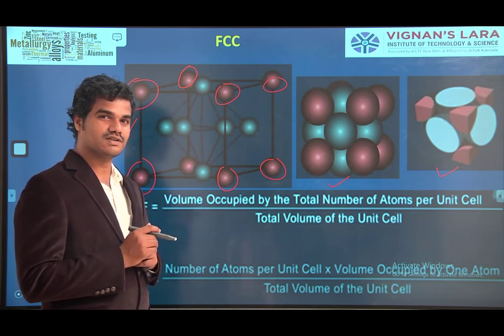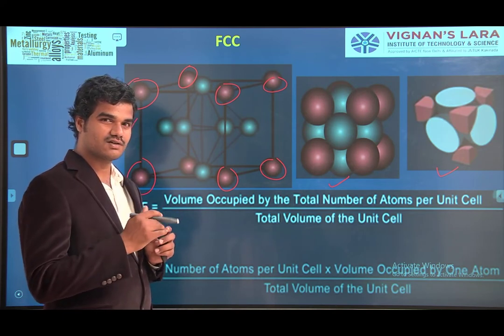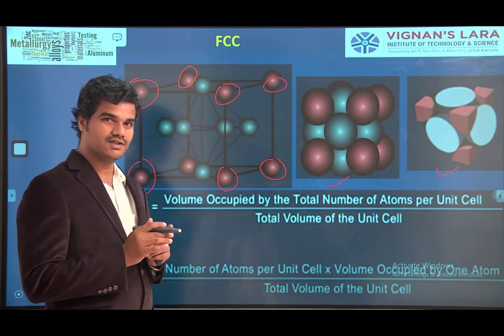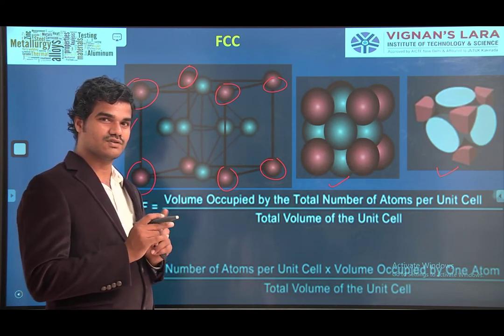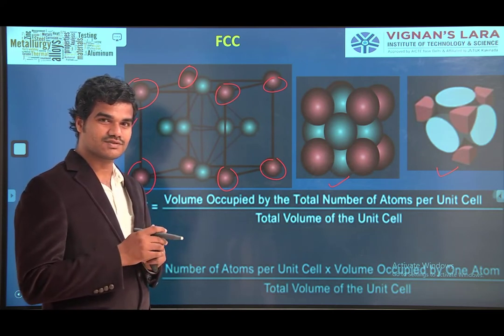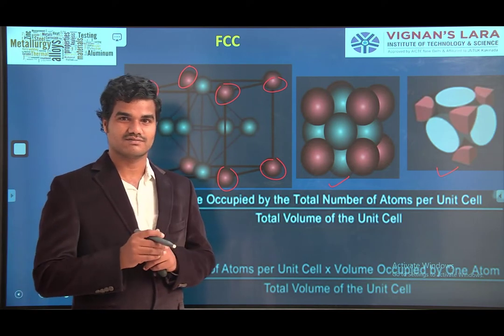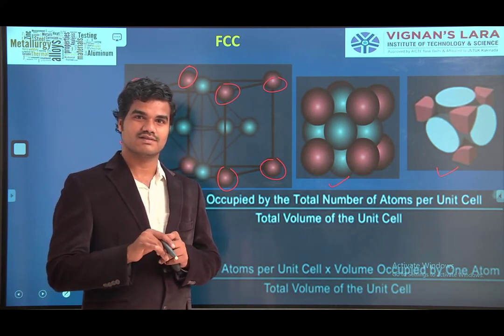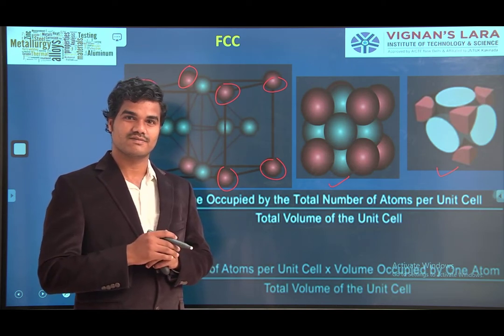Whereas in the body-centered cube, all 8 corner atoms, 1 by 8 into 8, is 1, plus 1 body-centered atom, 2 atoms it became. Whereas here, all the corner atoms, 1 by 8 into 8, is 1 atom, plus how many face-centered atoms are there? 6.